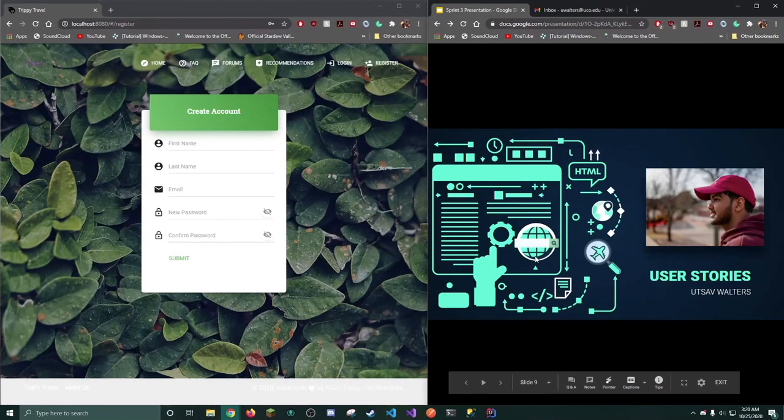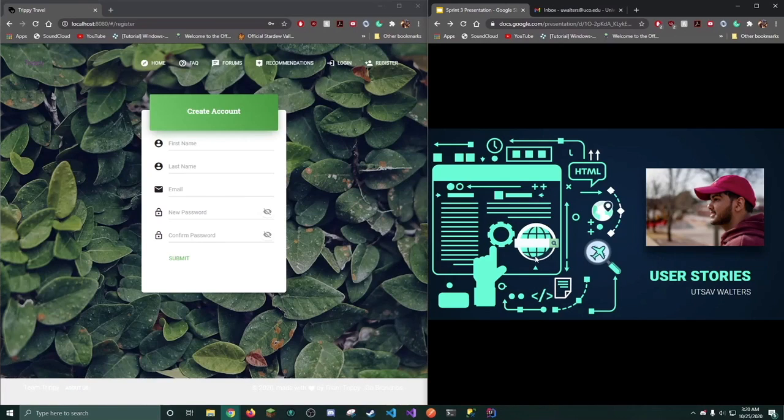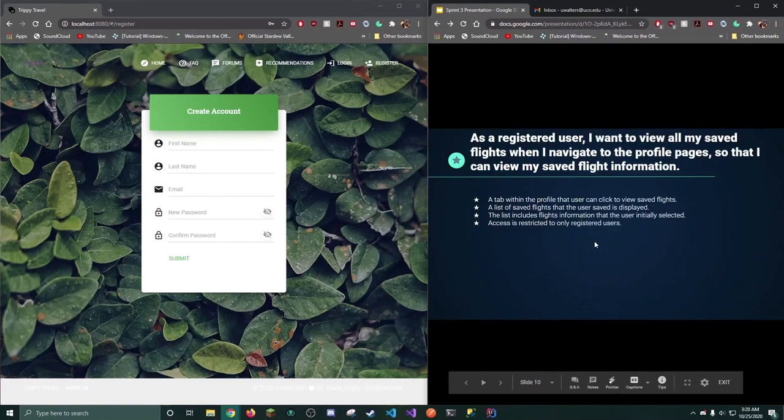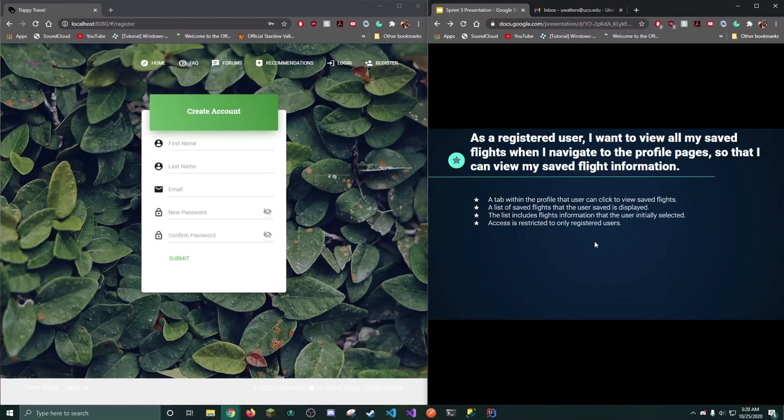Hello, I am Utsav Ravi Walters, and these are the child user stories that I worked on during Sprint 3. As a registered user, I want to view all my saved flights when I navigate to the profile pages so that I can view my saved flight information.